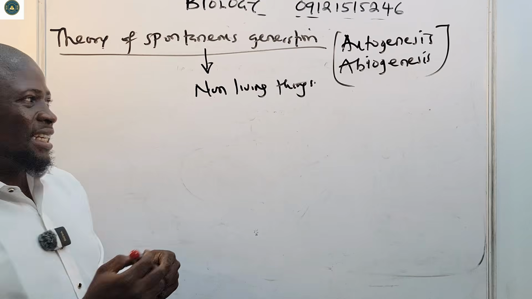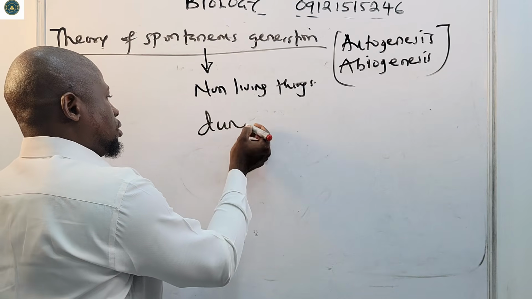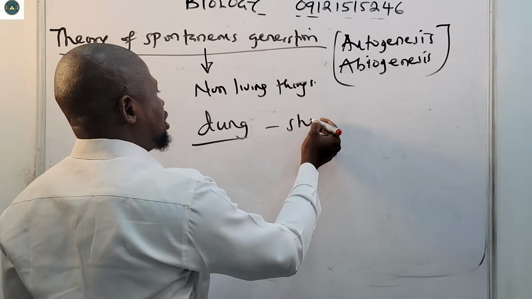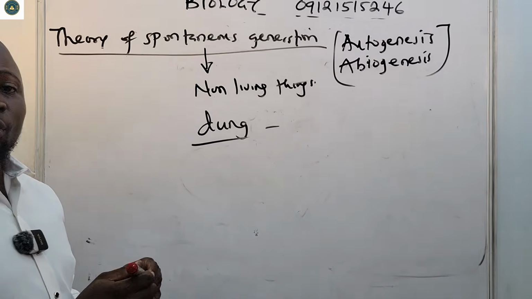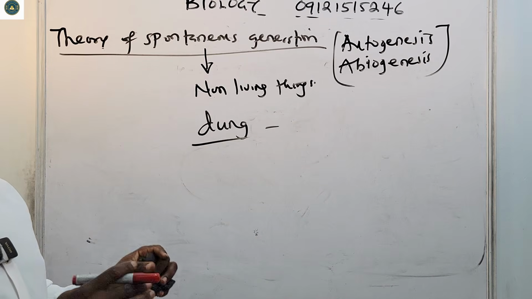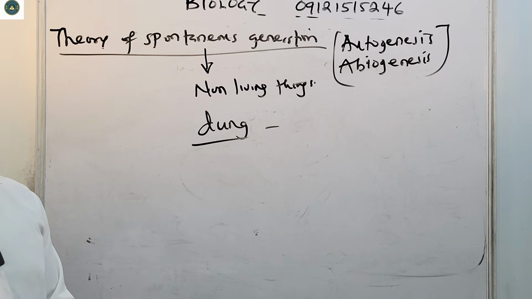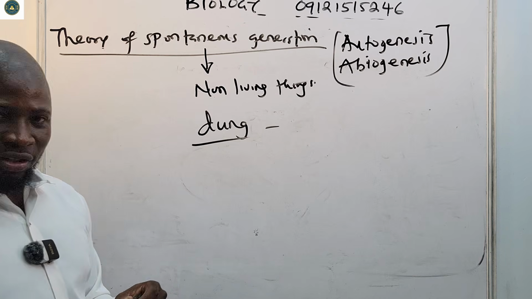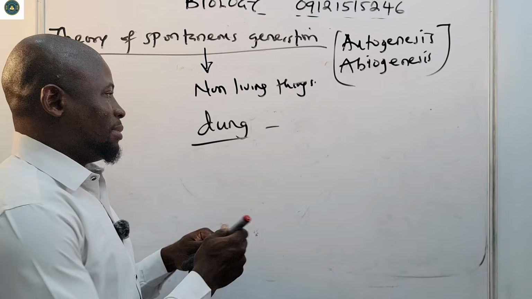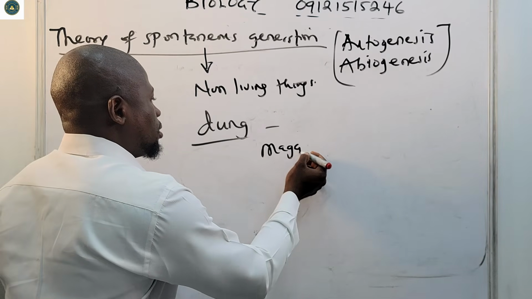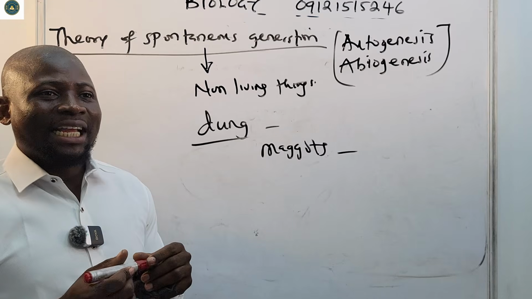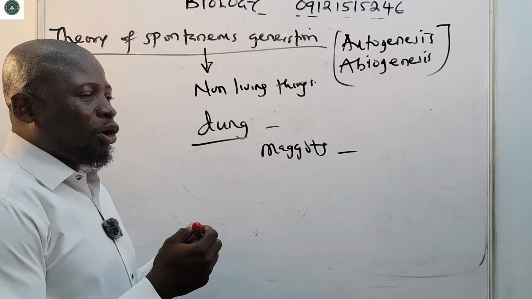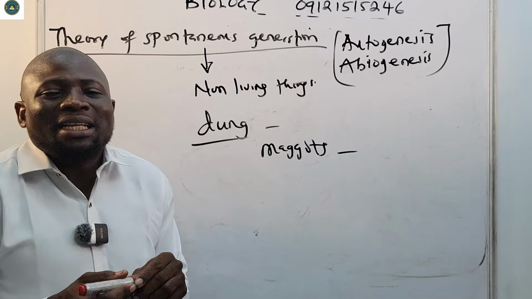Like for example, if there's a dung somewhere, you know what a dung is now, like shit, the one you go to the toilet to release, or maybe cow dung or something like that, that if there's a dung somewhere, maggots will be formed automatically, that if rain falls, frogs will be formed automatically also.